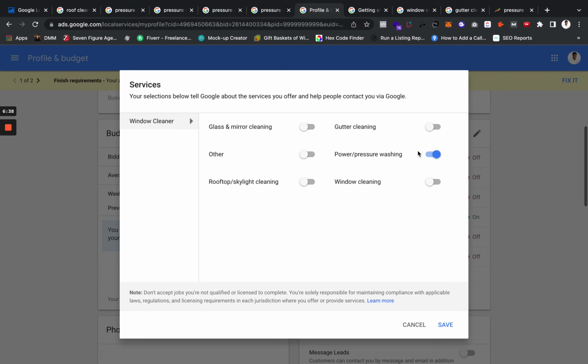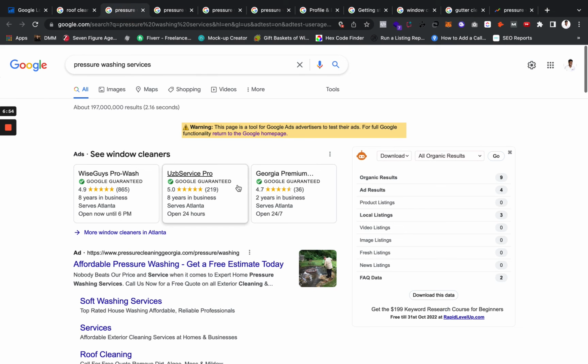If you just want to target pressure washing, you would uncheck all of these and only have it for the pressure and power washing ones, right? Because like I said, these search terms or these local service ads are showing up for pressure washing terms now. So this is why you definitely want to get in front of this and get on top of this, right? Before most of your competitors do.